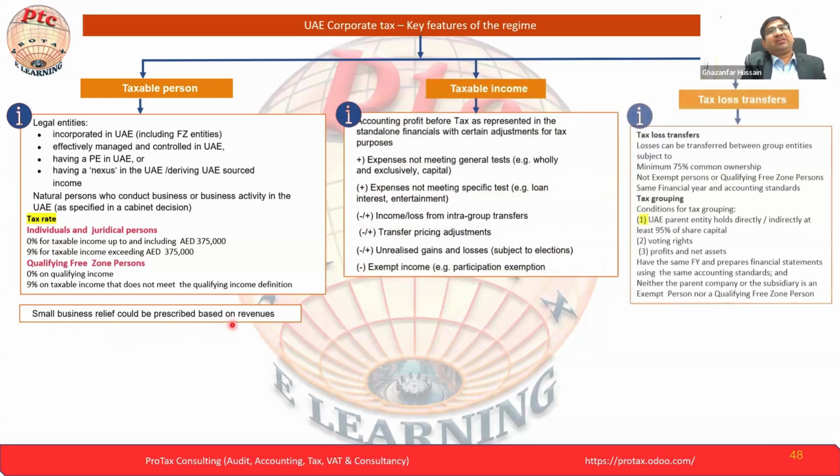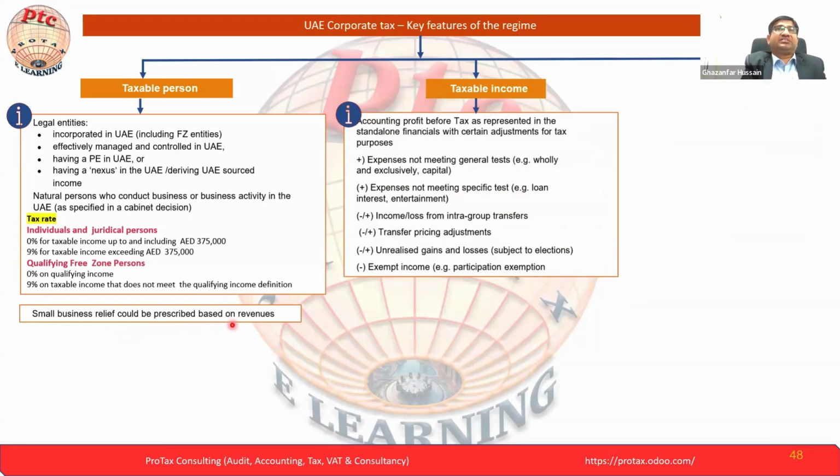Now we have to see the taxable income. Taxable income is accounting profit before tax as represented in the standalone financial statements, with certain adjustments. As I showed earlier today, we start our calculation from profit before tax. Then we will see some adjustments: expenses not meeting the general test, wholly and exclusively, that is capital.